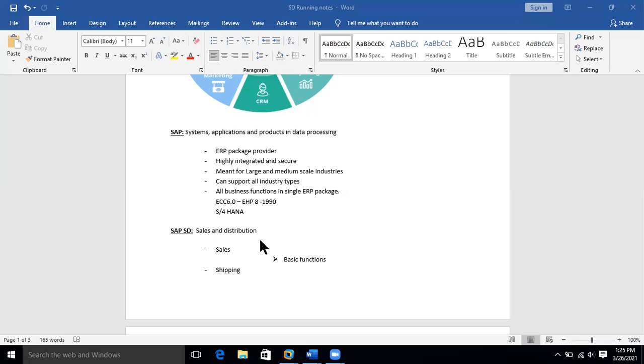Like this, you have several basic functions which are carried out at the time of saving a sales order in the system. If you take the entire sales and distribution module, you revolve around the sales process.